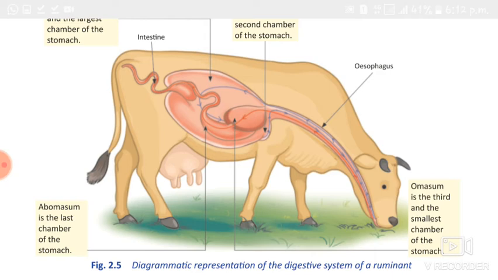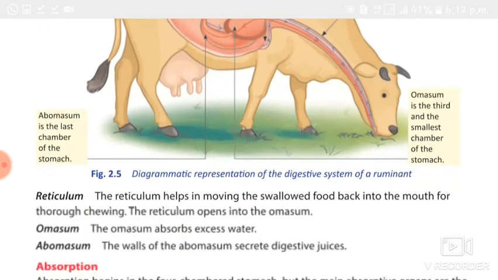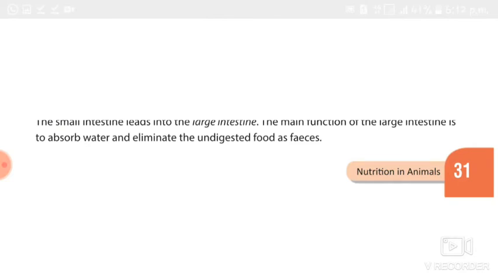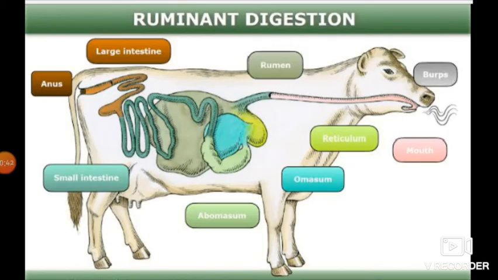Again, from the abomasum, the food passes to the small intestine. In this picture, you can see it clearly. Here you can find the rumen. The rumen is shown clearly. In this picture, the rumen is the largest chamber.